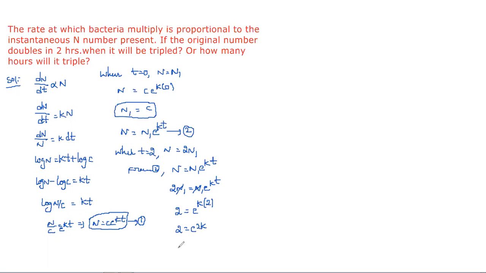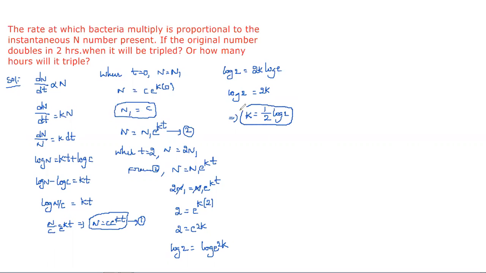Now we can take log on both sides. Then we write log 2 = log e^(2k). This is log a^m, which we can write as m log a. So log 2 = 2k log e, and since log e is equal to 1, log 2 = 2k, which implies k = 1/(2 log 2)... so the k value I got here is 1 by 2 log 2.